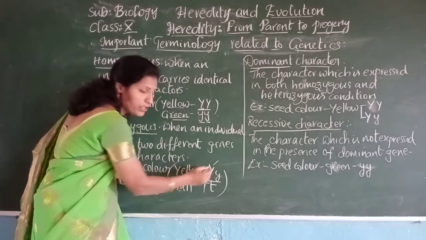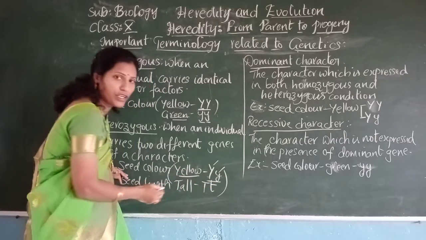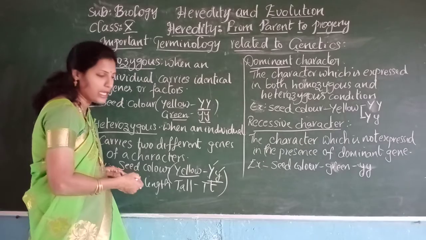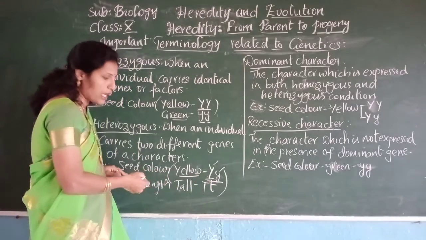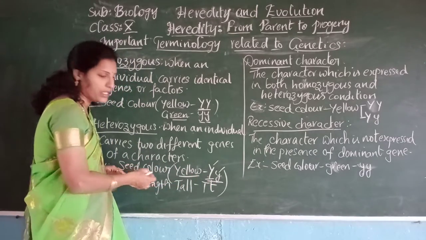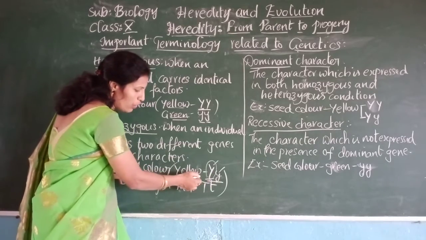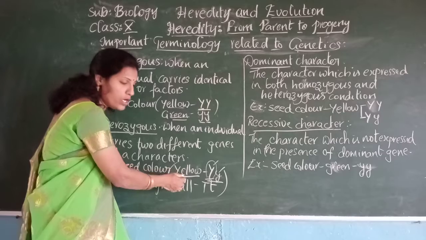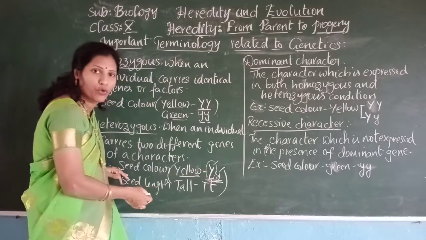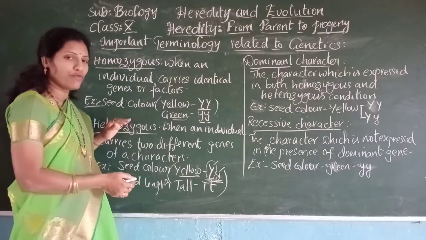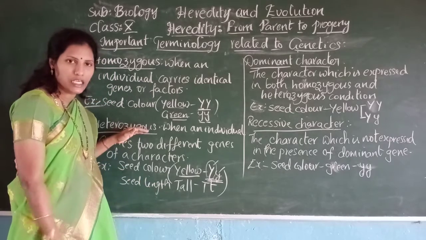This gene is meant for yellow and this gene is meant for green. But even though the green gene is present, as yellow is the dominant character, this color will be expressed. That means phenotypically it may be yellow, but genotypically it is not a pure breed, having two different types of genes. Such a condition we call the heterozygous condition.